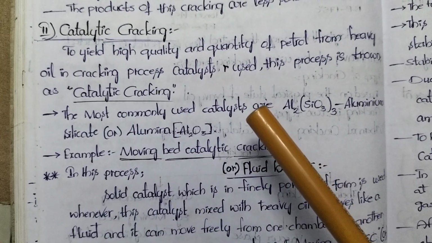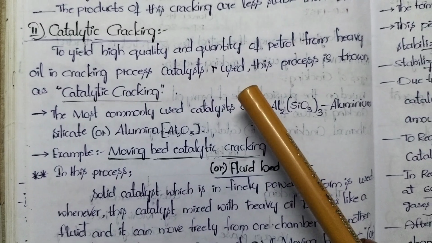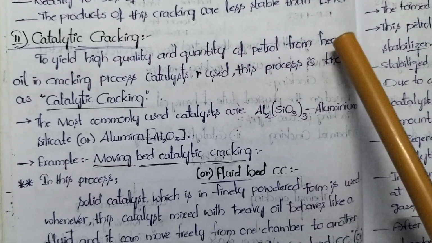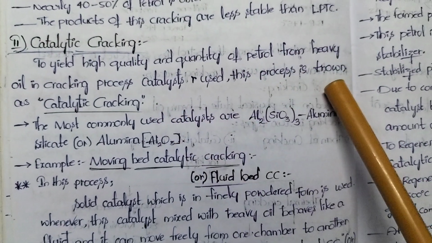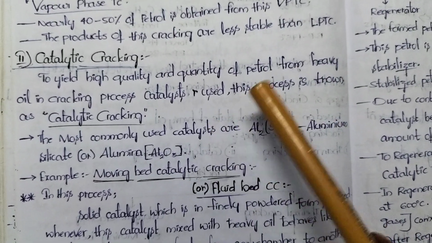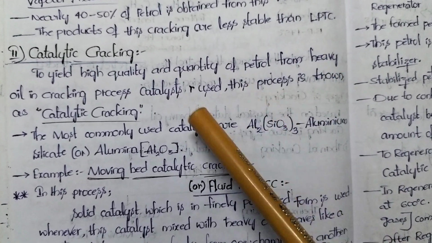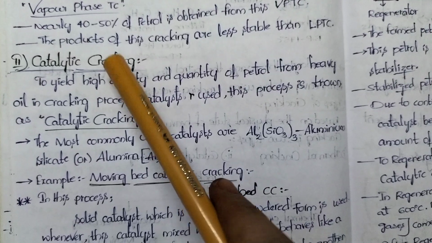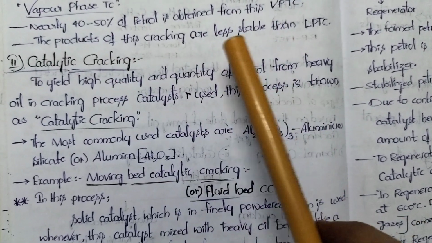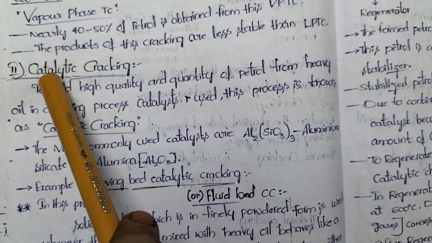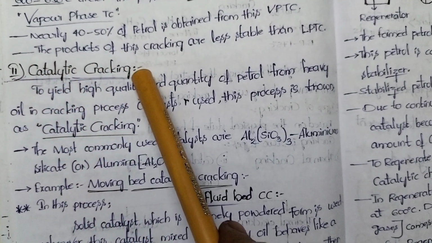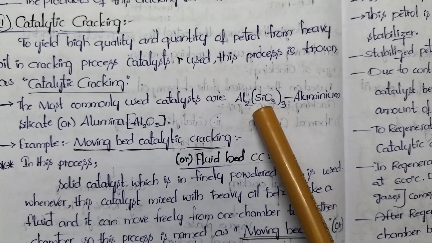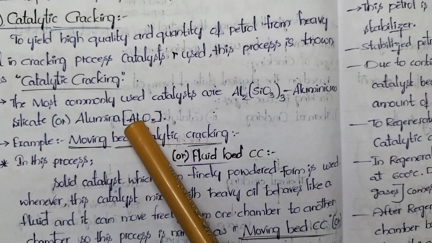Second type of cracking is catalytic cracking. What is catalytic cracking? To extract high quality and quantity of petrol from heavy oil, we are using a catalyst. So, if we decompose heavy oil into petrol by using a catalyst, that type of process is called catalytic cracking. We know cracking is nothing but decomposition of heavy oil into petrol. If the decomposition happens by using a catalyst, that is called catalytic cracking. What are the commonly used catalysts? Those are aluminum silicate and alumina.